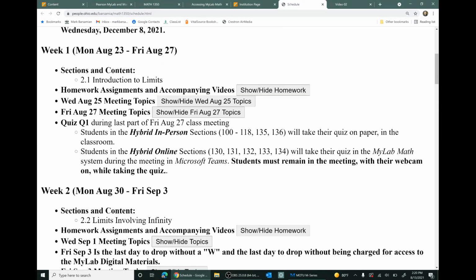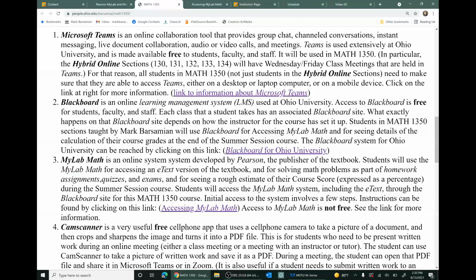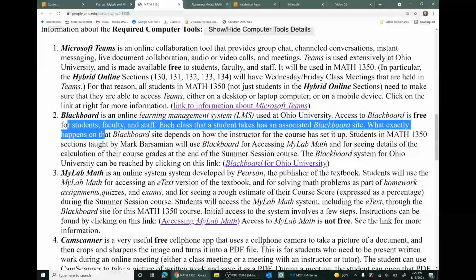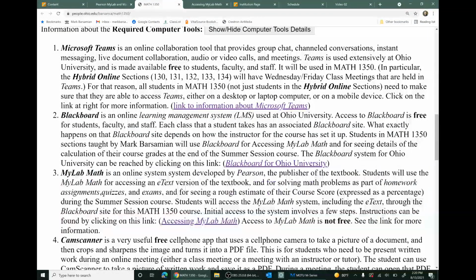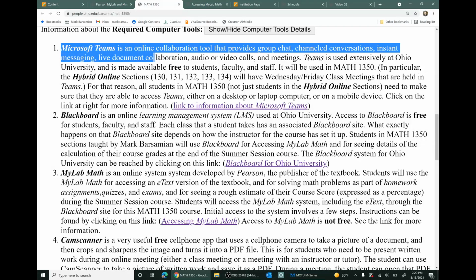Let's go back and look at the main course webpage. So we've discussed the computer tools, the Blackboard, the Mylab math system. There's another computer tool that is very useful. It's actually essential for some of you, Microsoft Teams. It's an online collaboration tool that can be used for chats, for calls, and for meetings.